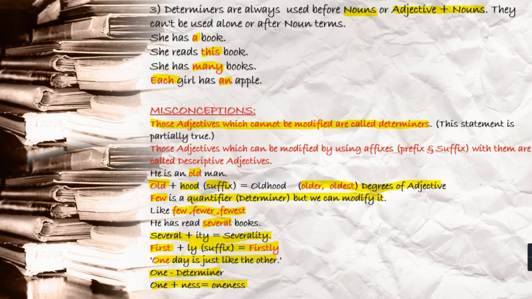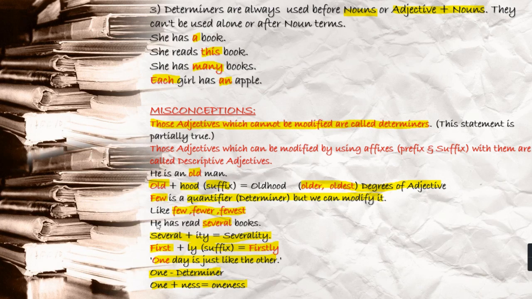Some examples also you see. He is an old man. What kind of man? Old man. Old is your descriptive adjective. When you put the suffix hood with it, it becomes what? Oldhood. And you see older, oldest. These are degrees of adjective. Now come to this part, few. Few is your determiner, a quantifier in the group called determiner only, but we can modify it like few, fewer, fewest.